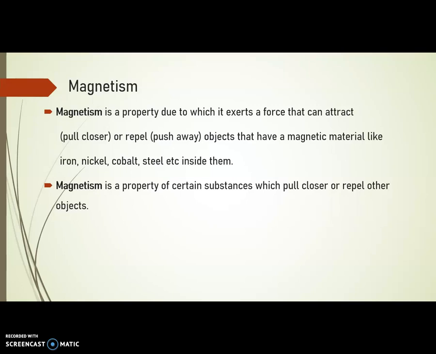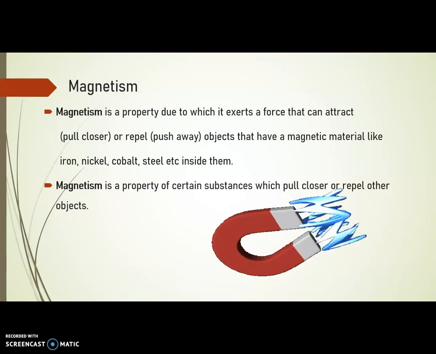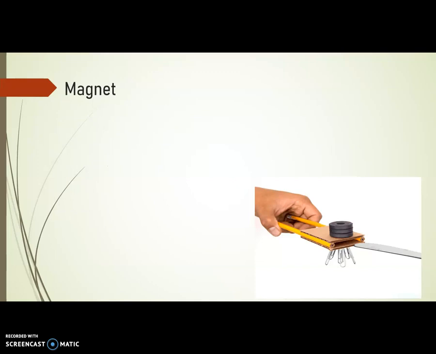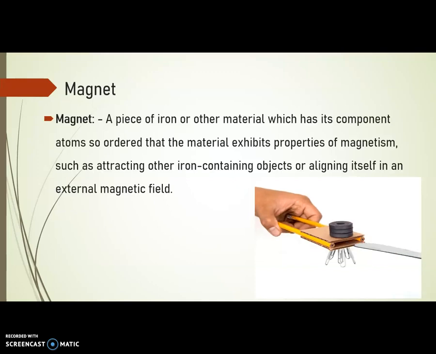Magnetism is the property of certain substances which pull closer or repel other objects made up of iron and its ore. This property we call magnetism. The piece of iron or other material which has its component atoms so ordered that the material exhibits the property of magnetism, that means that material attracts iron containing objects or aligns itself in an external magnetic field. Such a material is called a magnet.